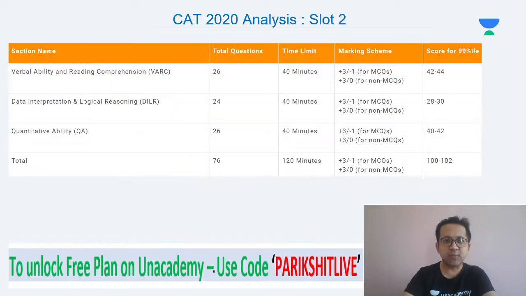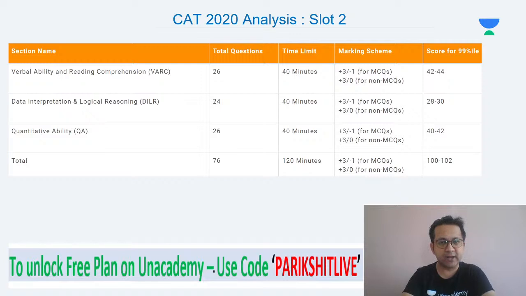Next, CAT 2020 slot 2. Now, slot 2 was slightly difficult when it came to the QA section. However, the VRC section in slot 2 was easier compared to slot 1. Hence, the cutoff in slot 2 was a bit high. It was around 42 to 44 marks in VRC, which would mean getting around 13 correct.